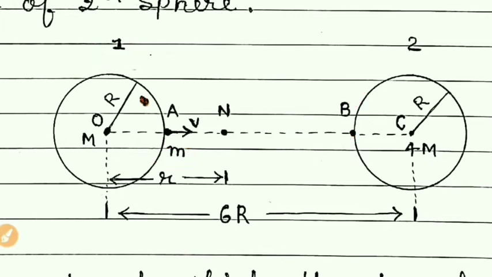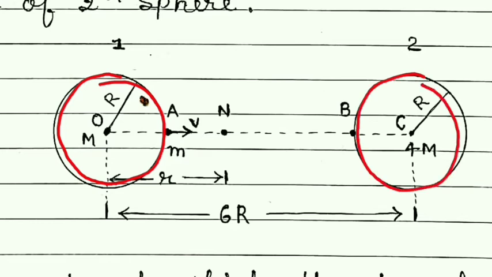Students, we know that any object having mass has a gravitational force. So these are the two masses, and they both have a gravitational pull on each other, as well as they can exert the force of gravitation on any object of mass m.